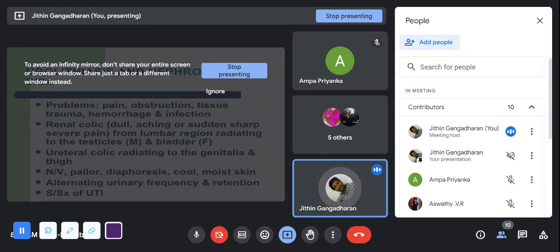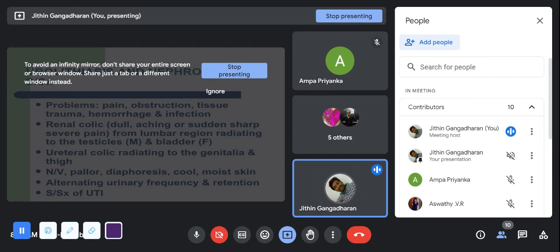Yeah. So in urolithiasis and nephrolithiasis, the main sign and symptom is pain. You must have proper clarity about the pain, from where the pain starts. The pain might be a radiating pain.